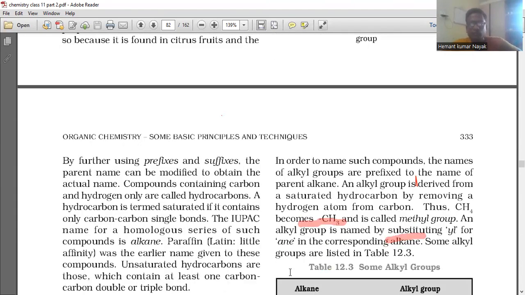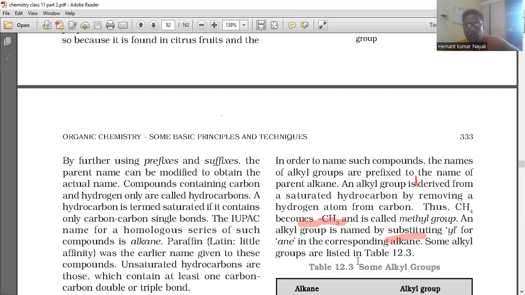In order to name such compounds, the names of alkyl groups are prefixed to the name of the parent alkane. An alkyl group is derived from a saturated hydrocarbon by removing a hydrogen atom from carbon. Thus, CH4 becomes CH3 and is called methyl group. An alkyl group is named by substituting -yl for -ane in the corresponding alkane.